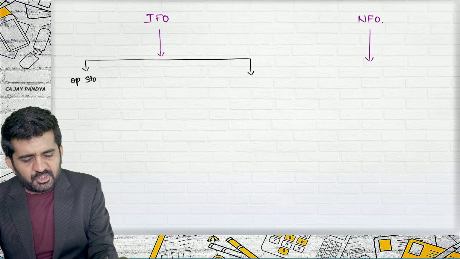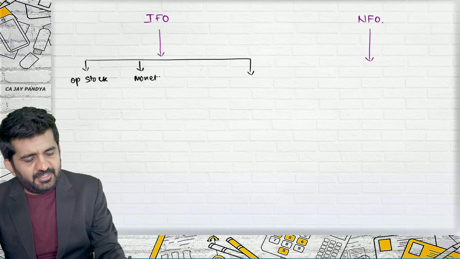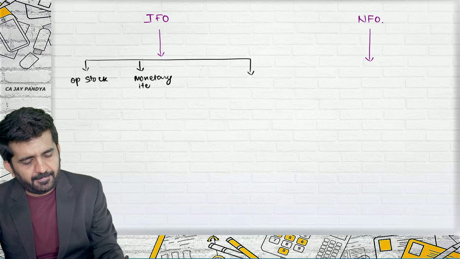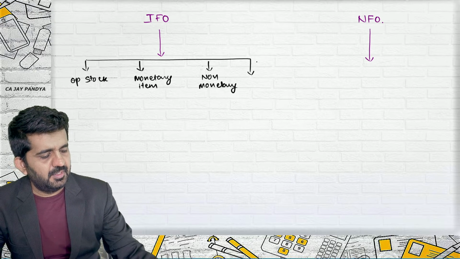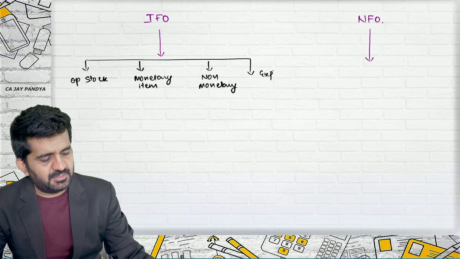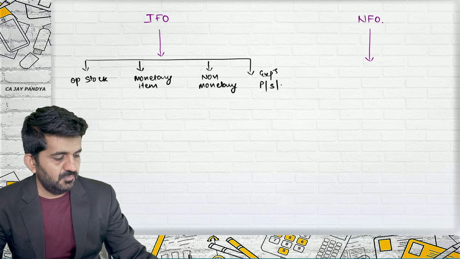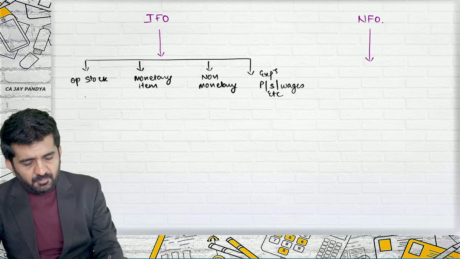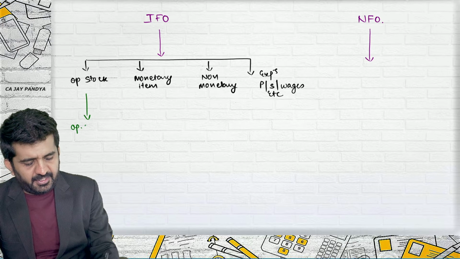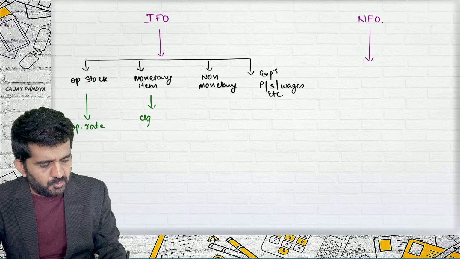first, opening stock. Then it is a monetary item. Then it is a non-monetary item. And then it is expenses, purchase, sales, wages, etc. Which rate will be used for opening stock? Opening rate. Closing stock and monetary items, closing rate.